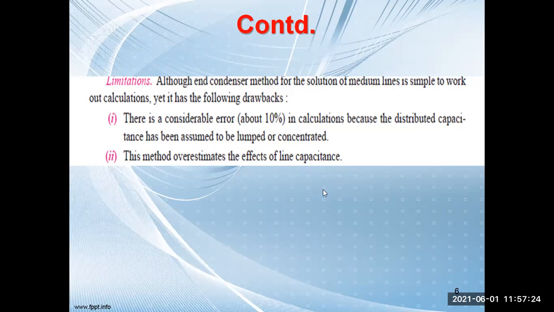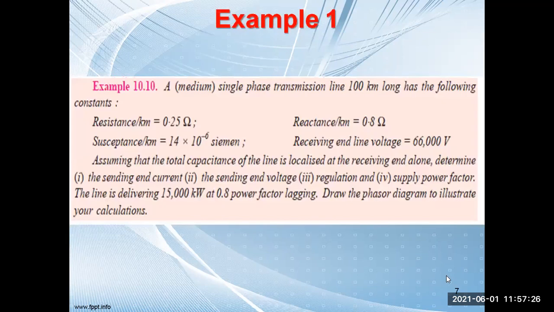Now we'll solve one numerical example. A single phase transmission line 100 km long has the following constants. Resistance per kilometer is 0.25 ohm, reactance per kilometer is 0.8 ohm, susceptance per kilometer is 14 into 10 to the power minus 6 Siemens.